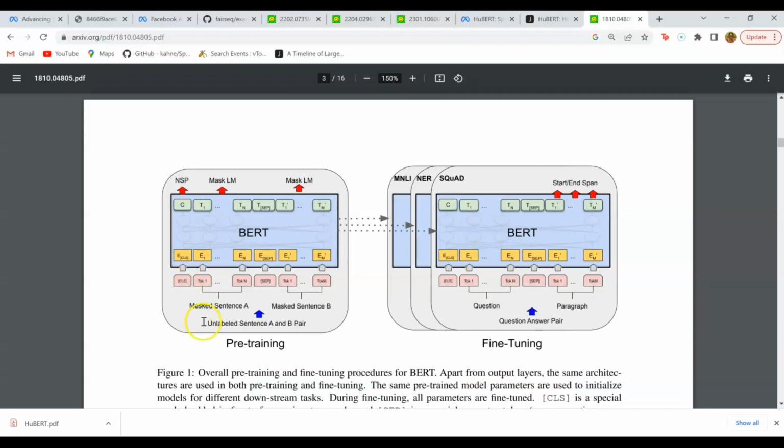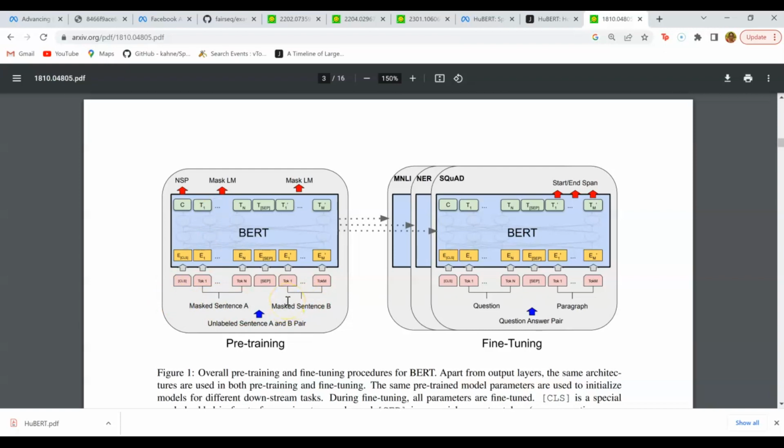So when we feed that sentence into the BERT model, we can easily mask or hide some of the words because the sentence is already broken down into words. Then during the training process, the model learns to predict what that masked or hidden word is when it's given the rest of the input.